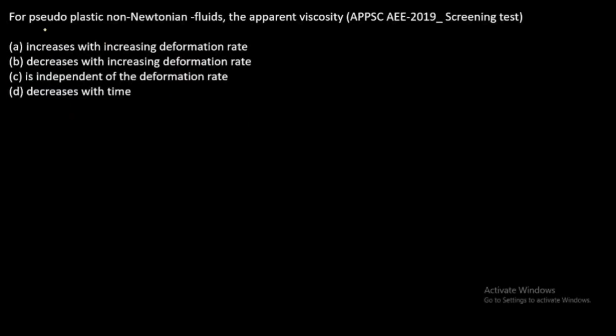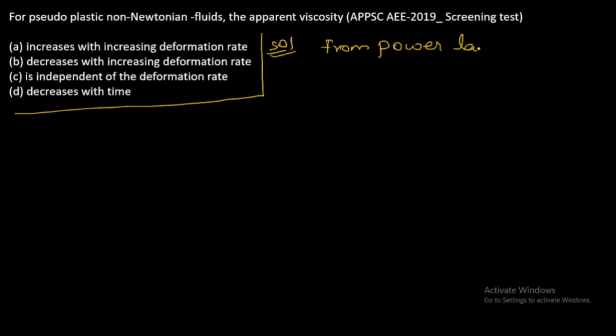Coming to ninth question, for pseudoplastic non-Newtonian fluid, the apparent viscosity. From Power's law model, we have tau is equal to m du by dy whole power of n.